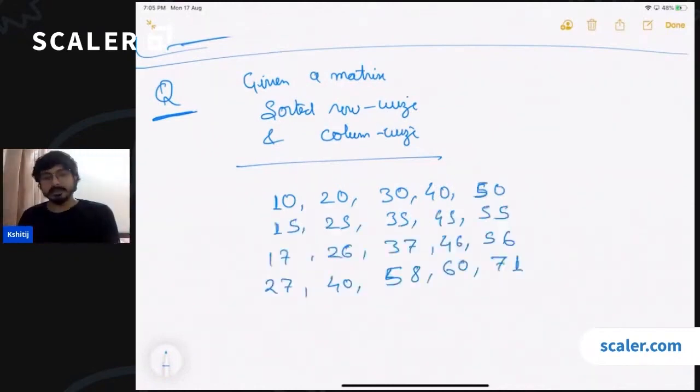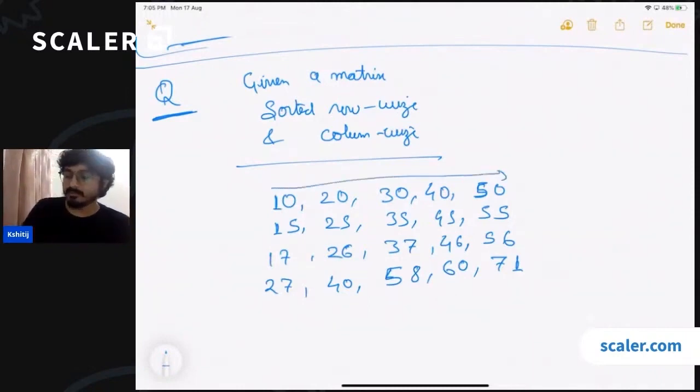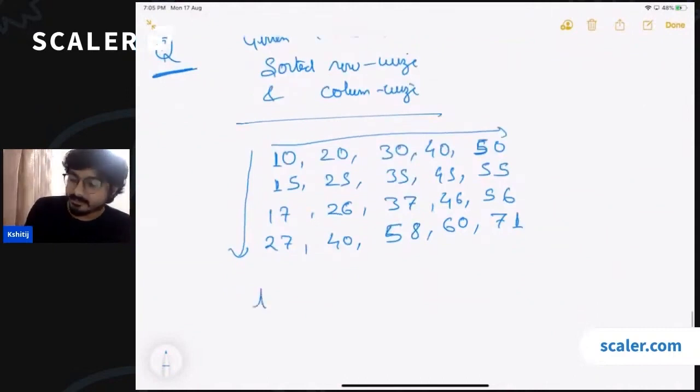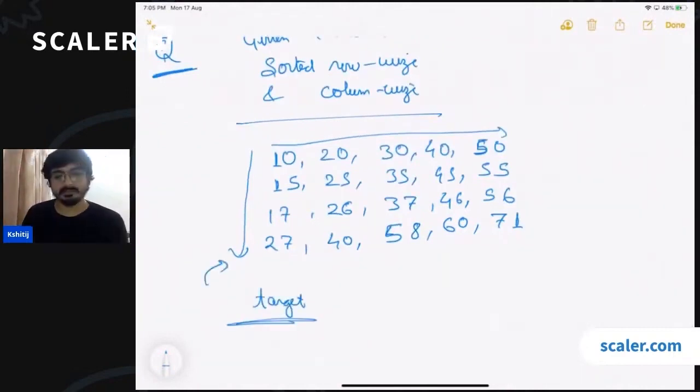You can quickly observe that here we have such a matrix. You are given a target and you have to search for the target in this matrix.